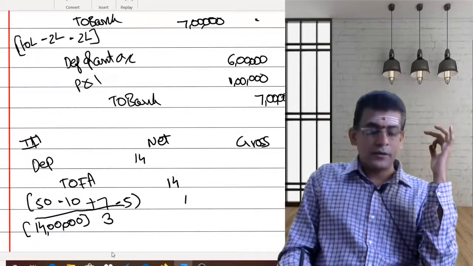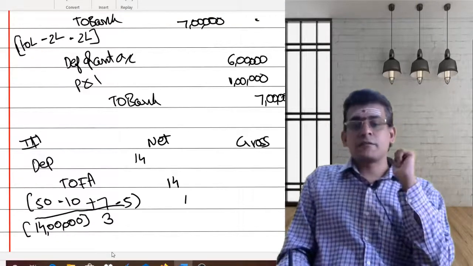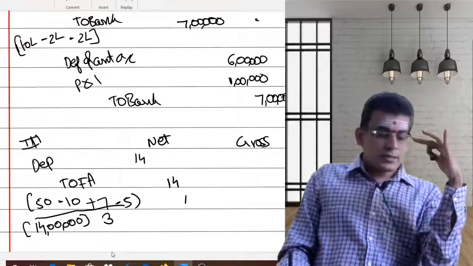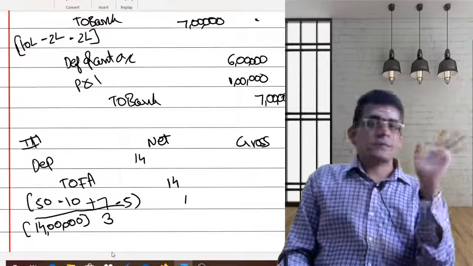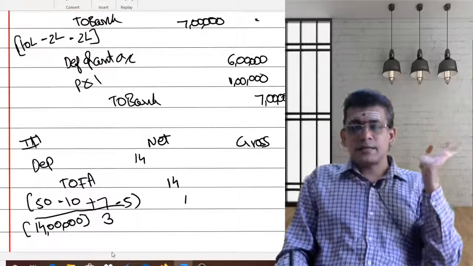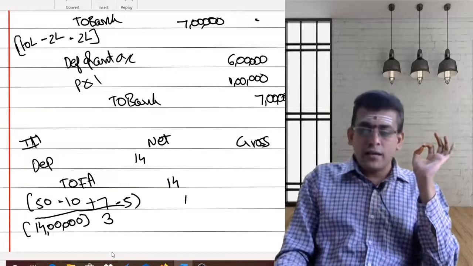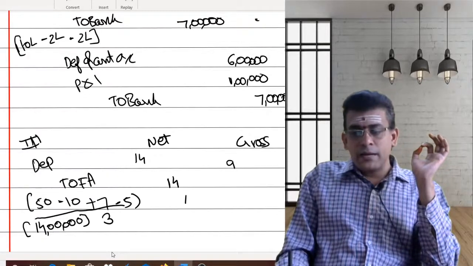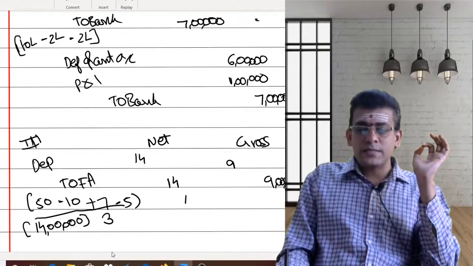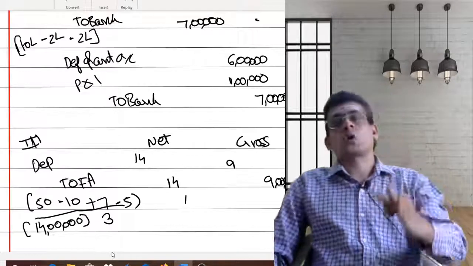So depreciation account will be debited with 14. Fixed asset account will be credited with 14. So ultimately whatever balance you are having in your gross asset, the depreciation will remain the same. Under your gross method, whatever depreciation you were claiming earlier, that entire thing remains the same. Earlier how much were you claiming? You are claiming a depreciation of 9 lakhs. Still you will continue to claim the same thing as your depreciation under your gross method.